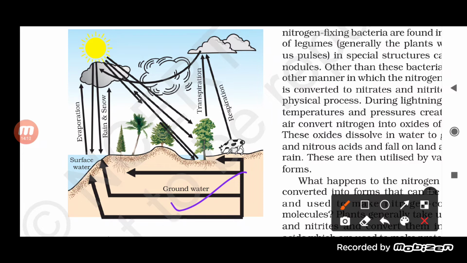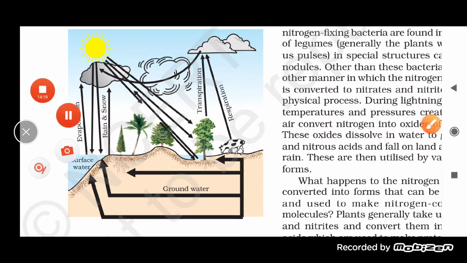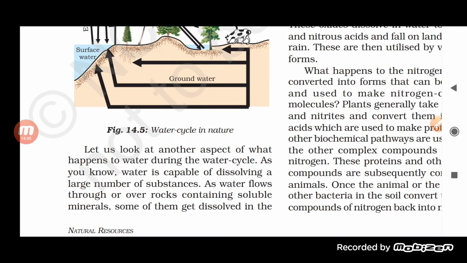Okay, so as you can see, when we started with the water cycle, we saw that the water seeps in and there is a formation of underground water, and this underground water will again be used as fresh water. This is how the whole water cycle process basically occurs. Okay, so this is all about the water cycle.